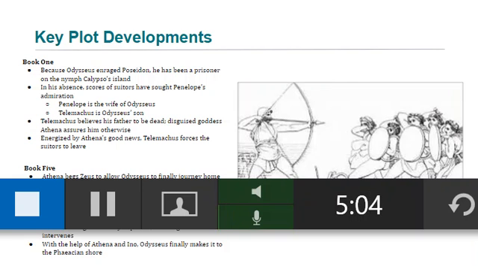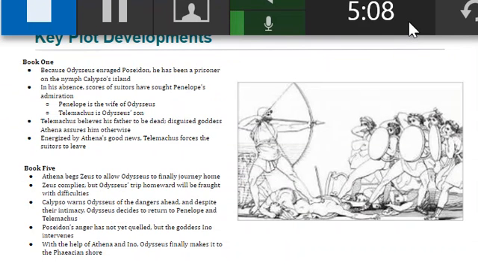Key details of Book 1 and 5 include the following. Because Odysseus enraged Poseidon, he has been a prisoner on the nymph Calypso's island. In his absence, scores of suitors have sought Penelope's admiration. Penelope is the wife of Odysseus. Telemachus is Odysseus' son. Telemachus believes his father to be dead. Disguised goddess Athena assures him otherwise. Energized by Athena's good news, Telemachus forces the suitors to leave.